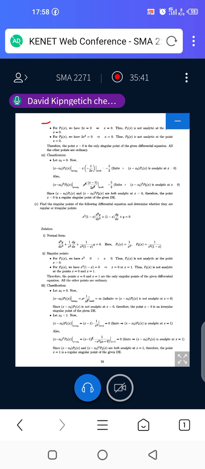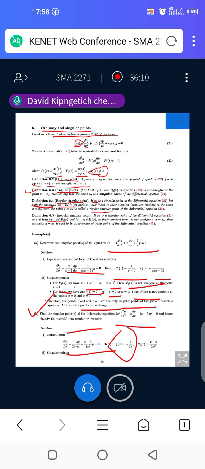So we set 2x equal to 0, and if you divide both sides by 2, then x is equal to 0. So p1 of x is not analytic at the point x equal to 0, because if you put x to be 0, then that function becomes undefined.